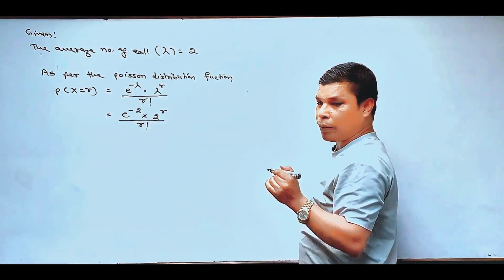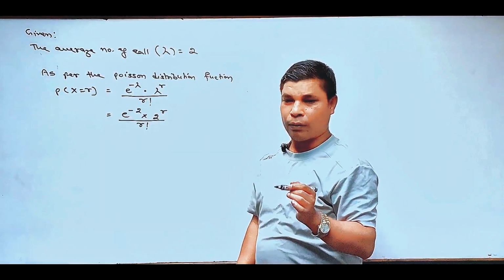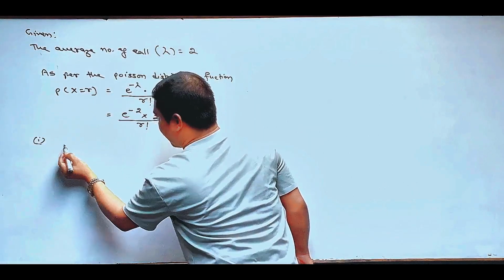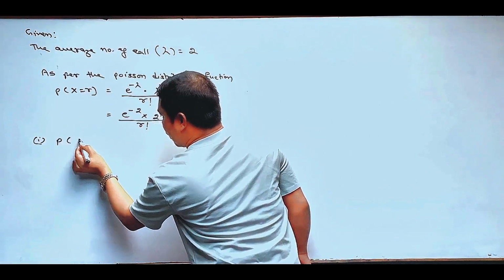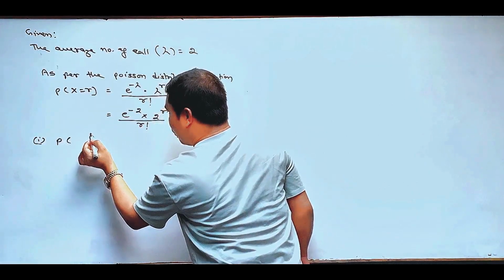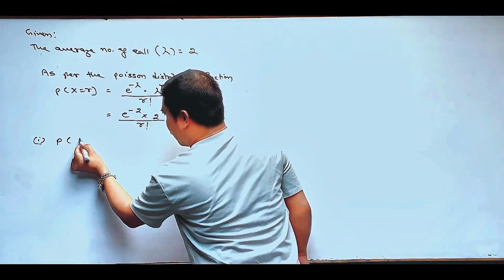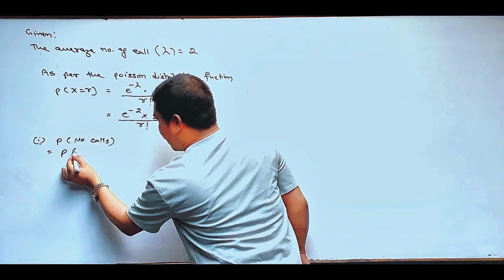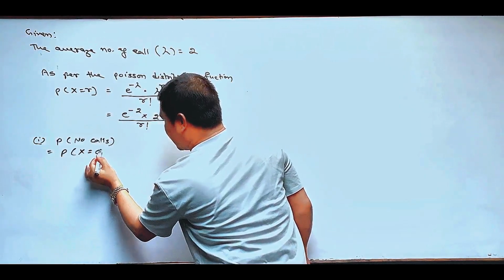The first question is, what is the chance of getting no phone call at all? That means P(no calls), which means P(X = 0).